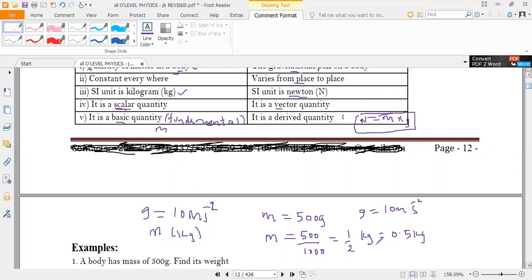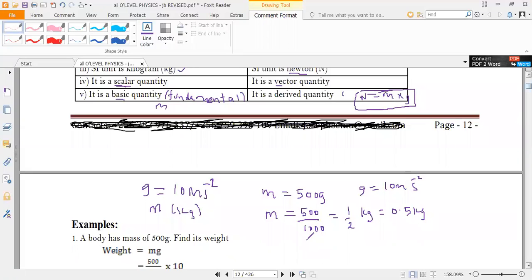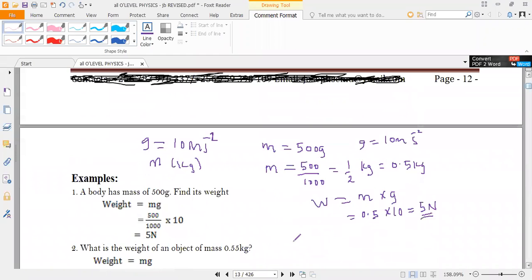kilograms. So if we go ahead and calculate the weight, weight will be given by mass multiplied by acceleration due to gravity. So the mass is 0.5 multiplied by the acceleration due to gravity, which is 10. And finally, our answer will be 5 newtons. So mass is in kilograms, but weight is strictly measured in newtons. So the answer that we get here is 5 newtons.